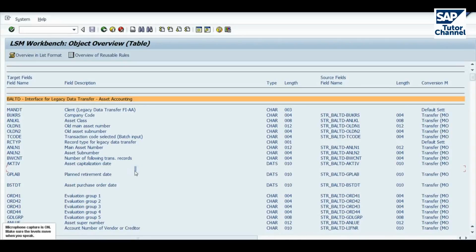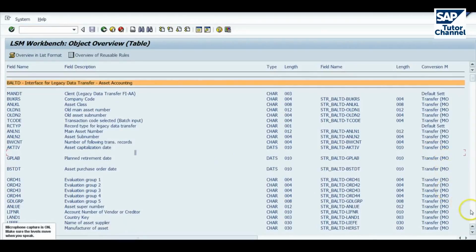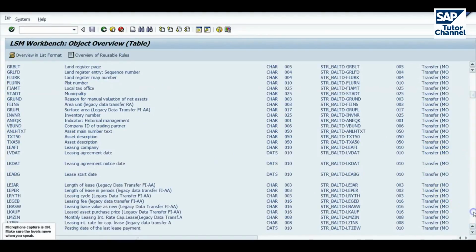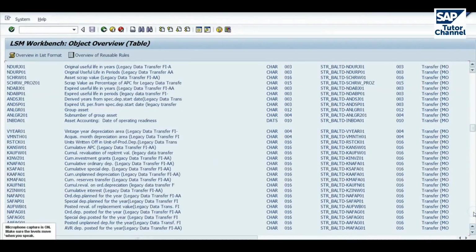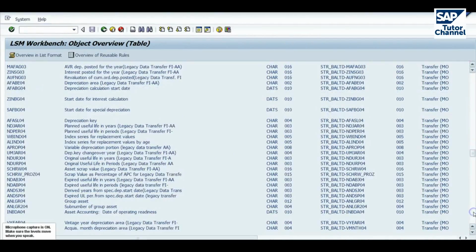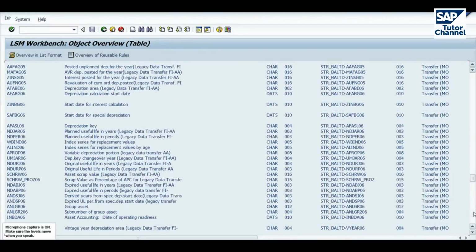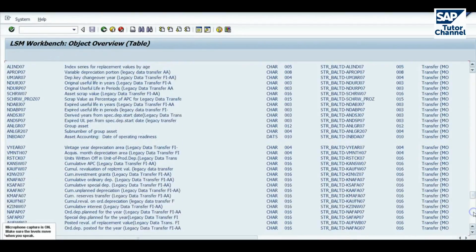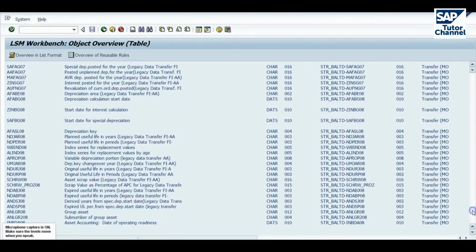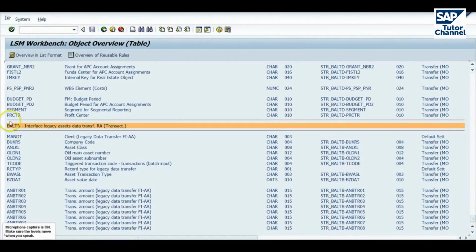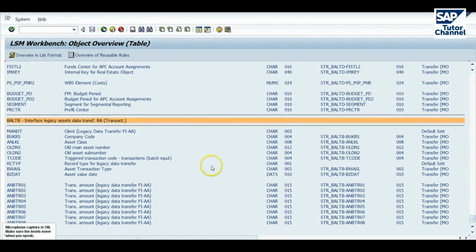So here we have a large number of fields within the baltd structure. If we scroll down quite a way, we'll come across the second substructure. As you can see, the asset accounting has a large number of fields, mostly to do with depreciation areas. Okay, so this is the structure used to hold the transactional data. When I say hold the data, I mean to upload the data. The data is actually held in tables that the structure refers to.